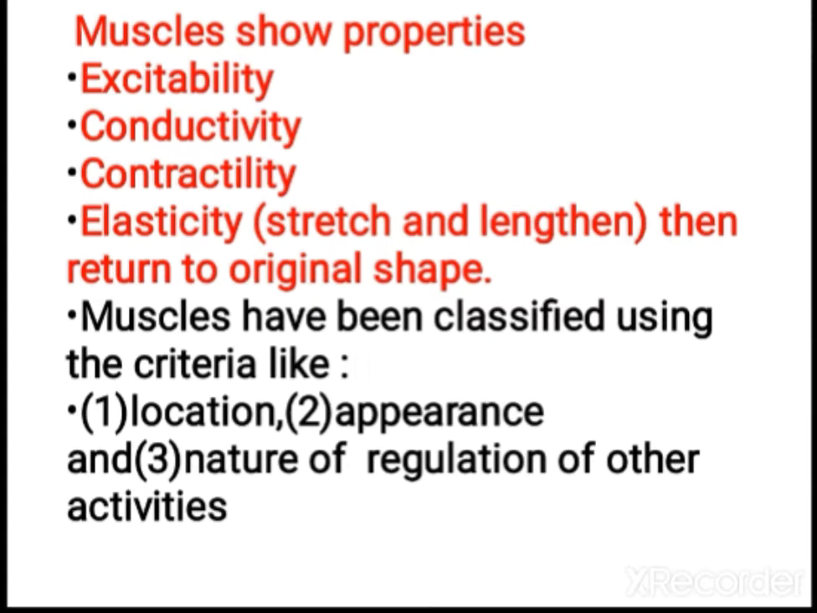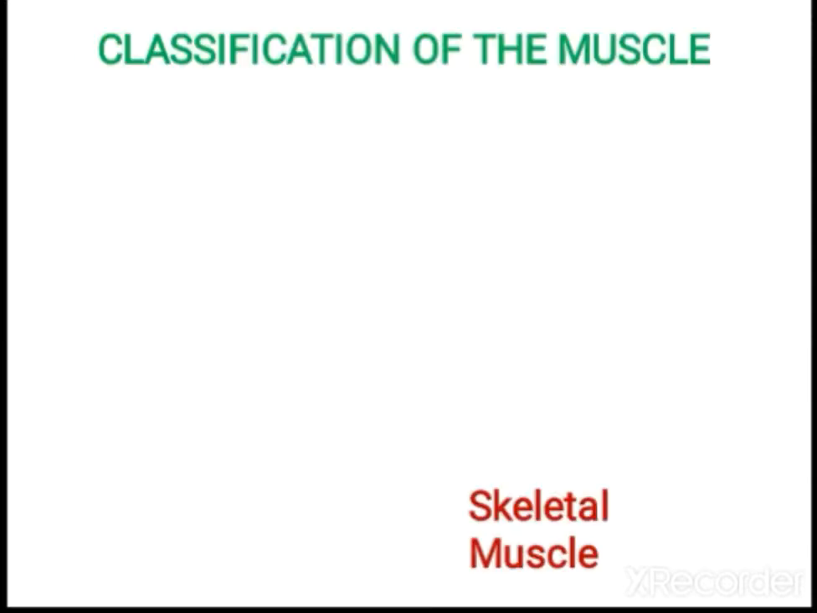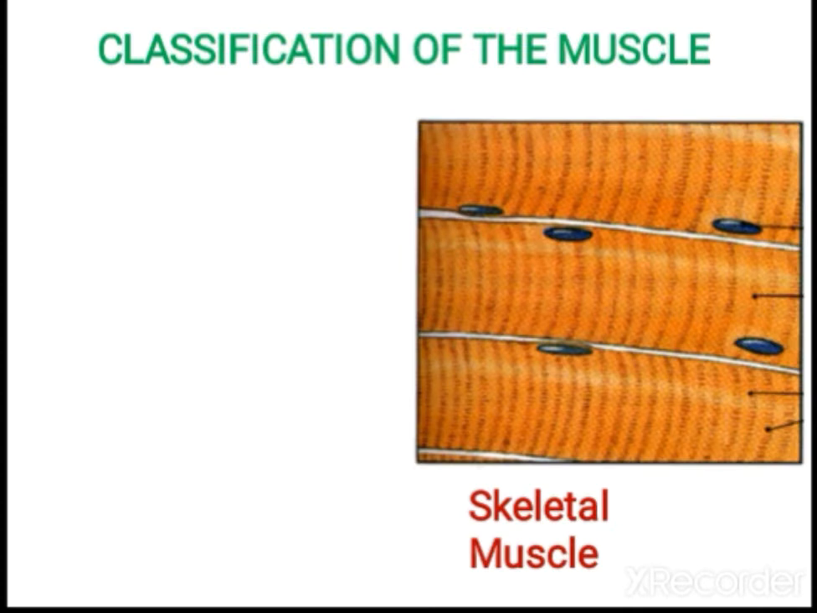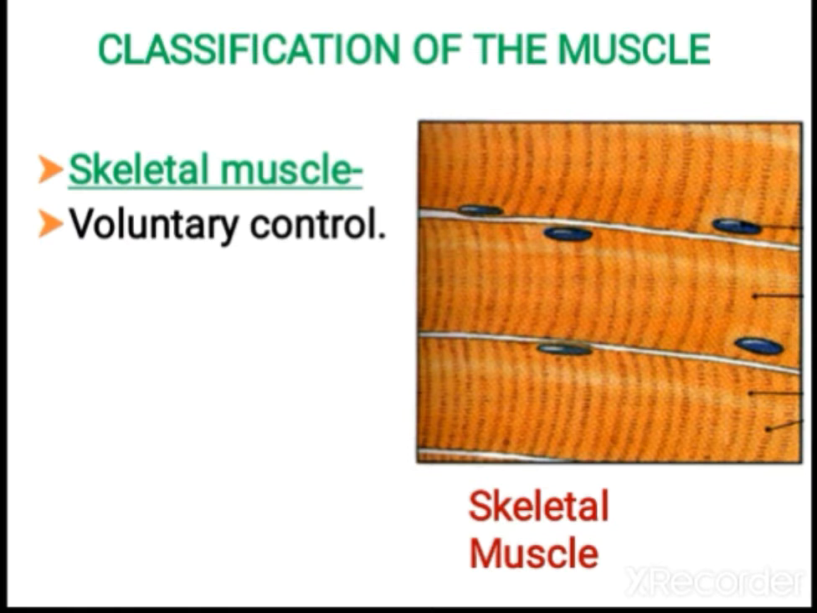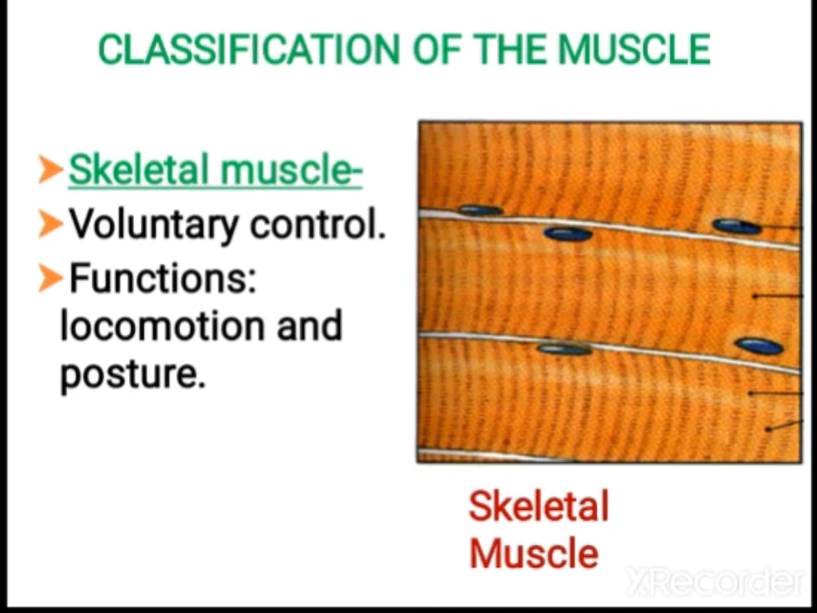Muscles can be classified into three main categories on the basis of location, appearance, and nature of regulation of activities. Now let us study the classification of muscle. First is skeletal muscle. Why do we call it skeletal muscle? Because they are attached to the skeleton, and they are voluntary in movement, under voluntary control. Their functions are helping in locomotion and posture, for changing posture and for movement from one place to another.